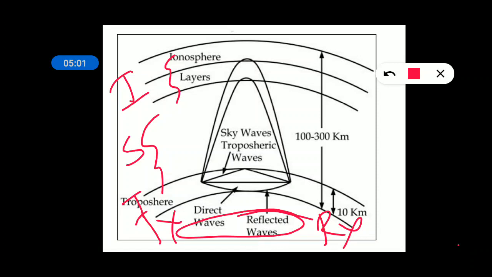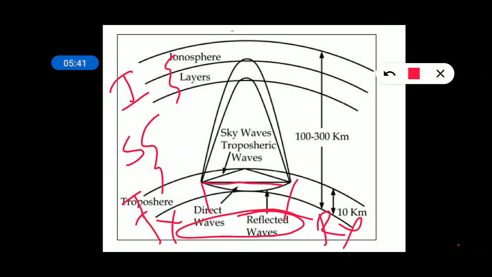In wireless communication, the radiation or the EM waves or the radio waves coming out of transmitter will reach receiver in different methods based on their frequencies, and every propagation will have some limitations. All the frequencies or all the signals cannot be propagated by a single method of wave propagation. Some waves will take ground wave, some will take space waves, some will take sky waves, or some signals will take tropospheric propagation for their transmission and reception, right. So this is transmitter and this is receiver.